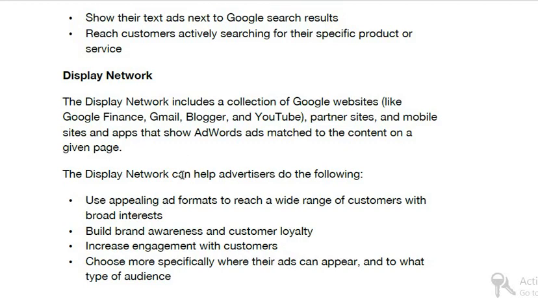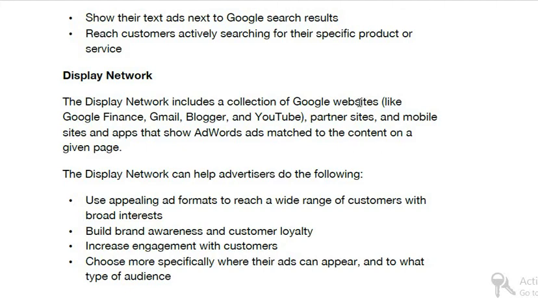The display network can help advertisers do the following. Use appealing ad formats to reach a wide range of customers with broad interest. Build brand awareness and customer loyalty. Increase engagement with customers. Choose more specifically where their ads can appear and to what type of audience.